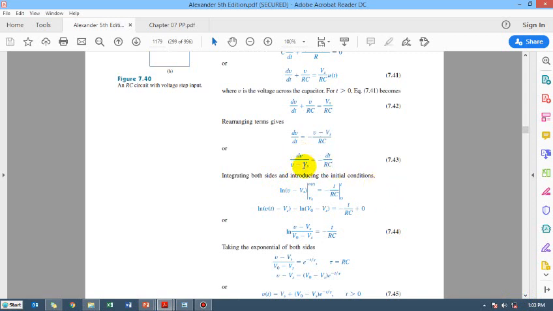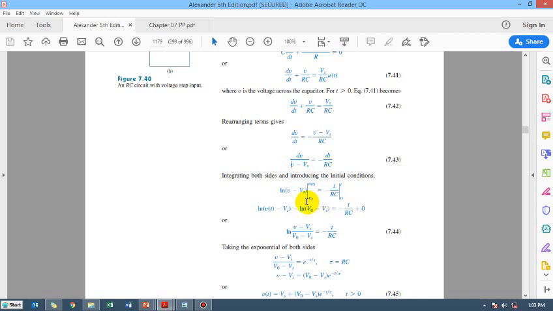So anything dV upon the variable, the integration is ln. So ln of V minus Vs, the power supply voltage, this is constant and this is the variable, right? So here we are applying the limits for this variable. This is going to be V of t, the capacitor voltage, and this is going to be the initial voltage of the capacitor, the initial conditions.